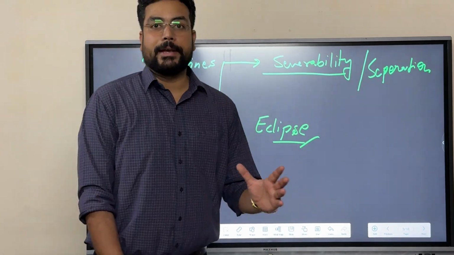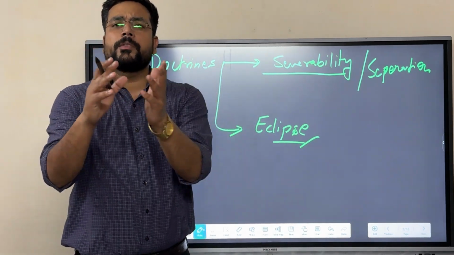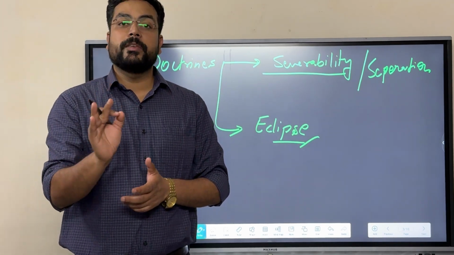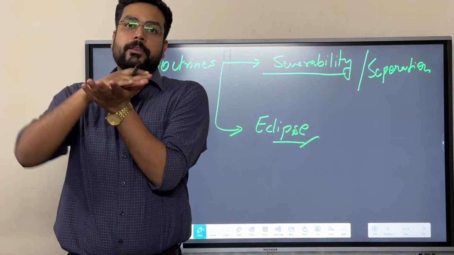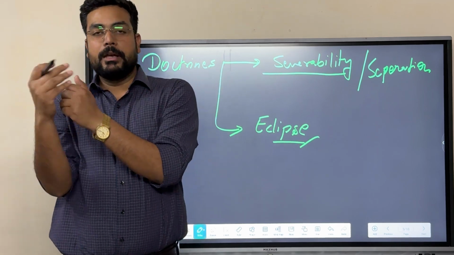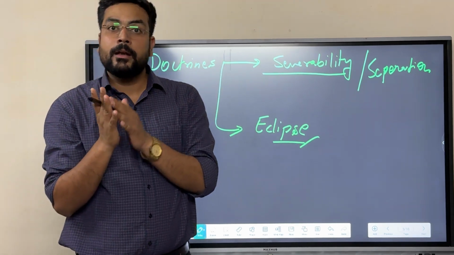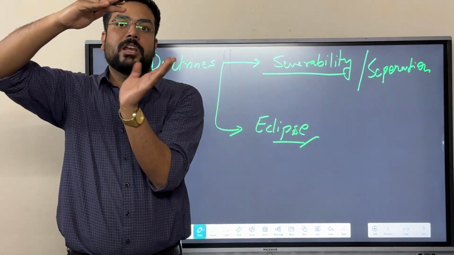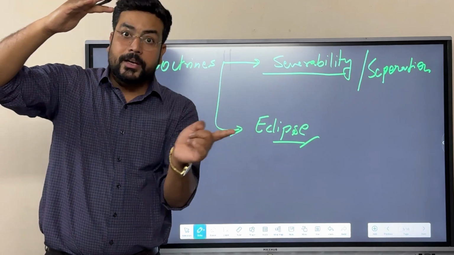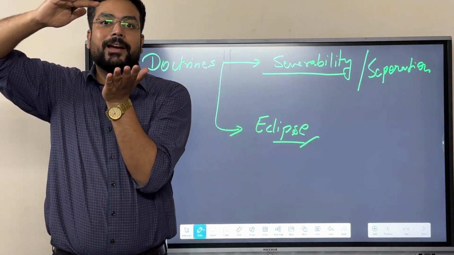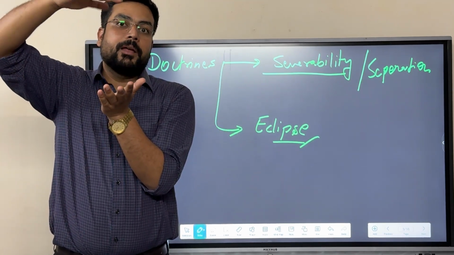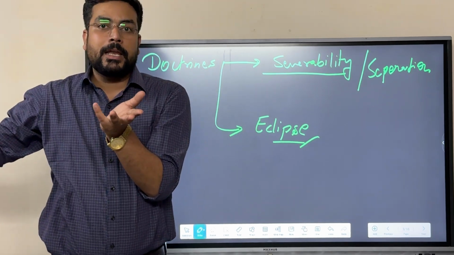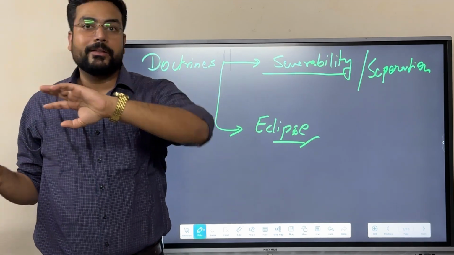Second is doctrine of eclipse. Doctrine of eclipse is one of the very basic doctrines. Let's assume there is a law prevailing here in India which is important, but in due course of time it becomes inconsistent with the fundamental right. So for the time being, till that fundamental right prevails, that particular law shall be declared suspended, not nullified, not zero. That law shall be declared suspended till the date when the fundamental right remains, and at the date when the fundamental right is removed permanently, that law will again be implemented here in India.